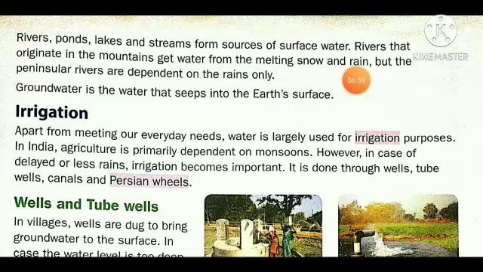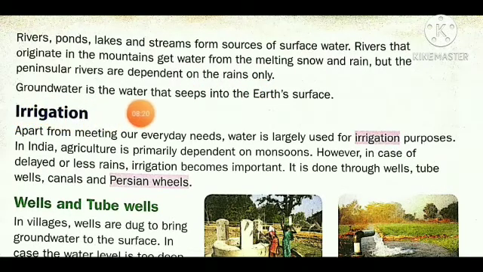When there is heavy rainfall on the mountain, that water goes down as a river. Again, some snow-covered mountains are there. In summer, when they get heat, the snow melts and is converted into water, and then the rivers also flow a lot. But the peninsular rivers depend on the rains only. The rivers present in the peninsular region depend only on rains.